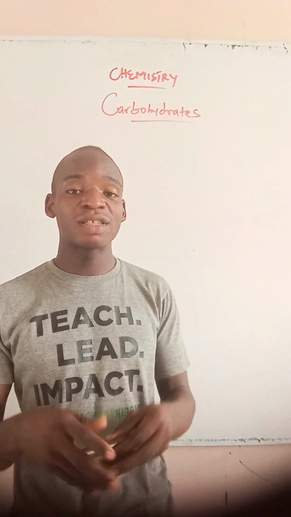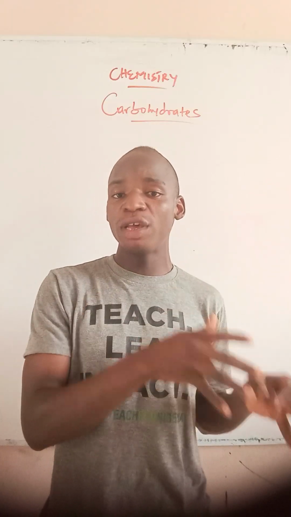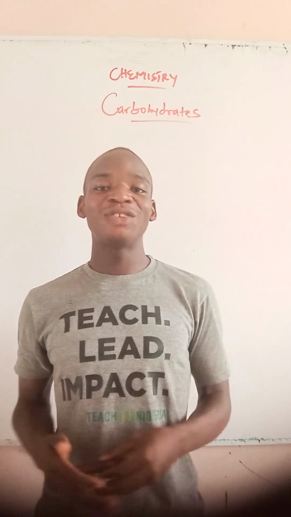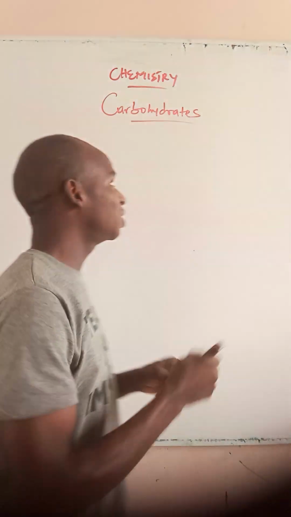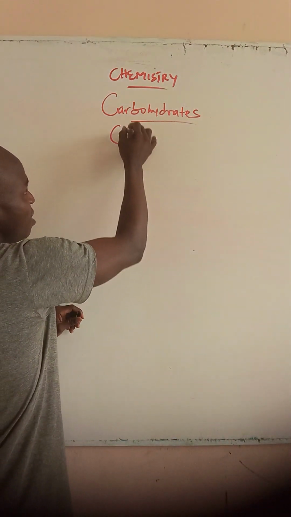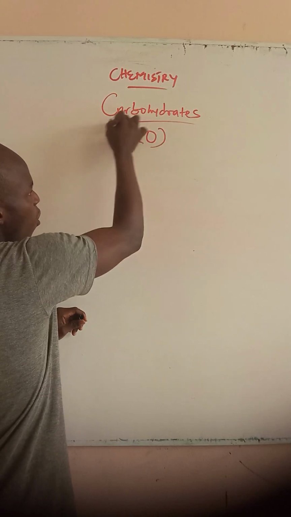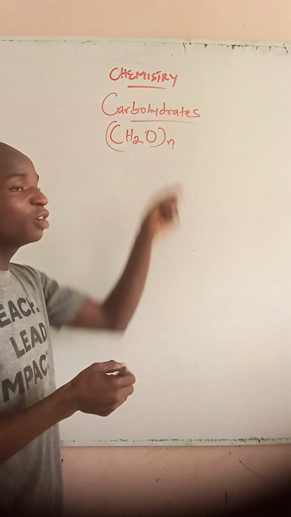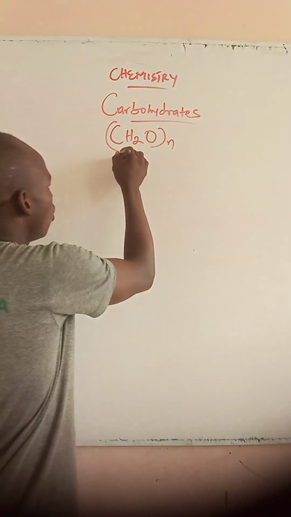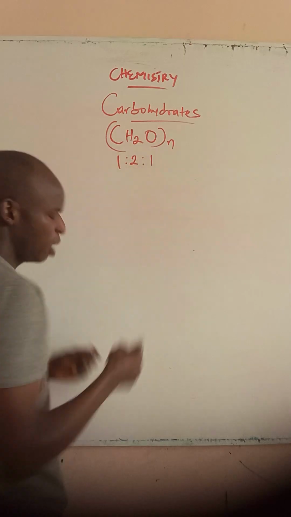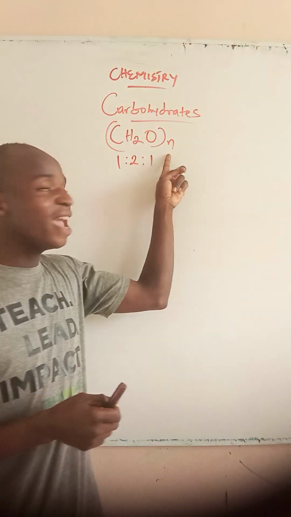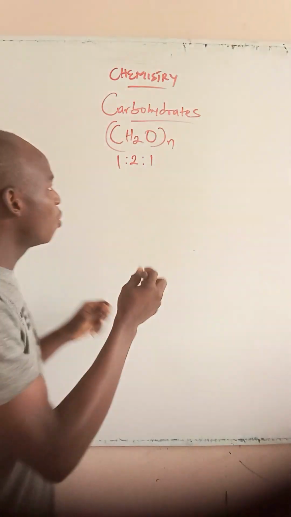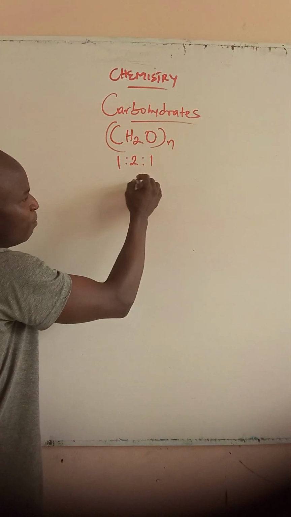So what are carbohydrates? Carbohydrates are simply biomolecules or organic compounds that contain carbon, hydrogen, and oxygen. This is the general formula for carbohydrates: CH2O, then n. These elements, carbon, hydrogen, oxygen, meet in the ratio of 1:2:1. And n stands for the number of carbon atoms.